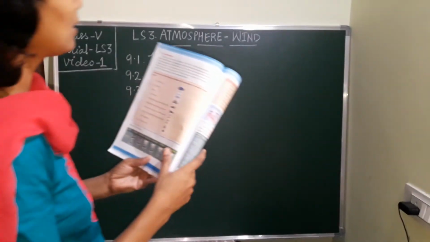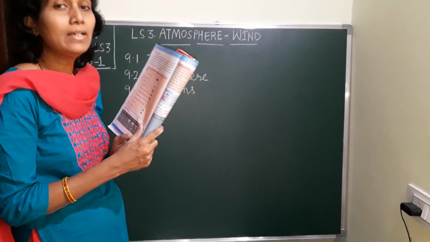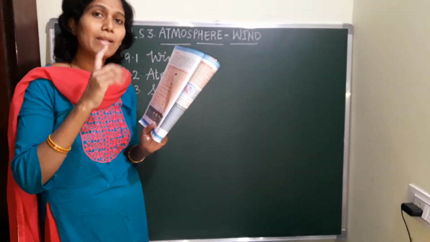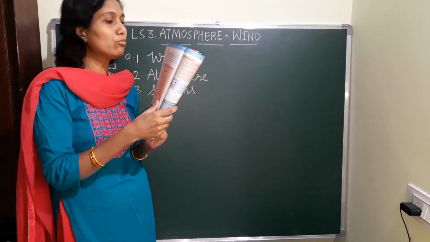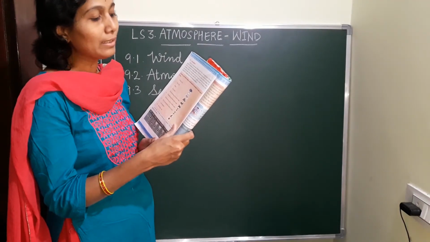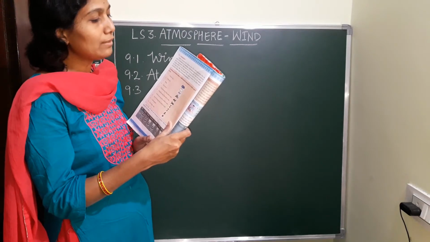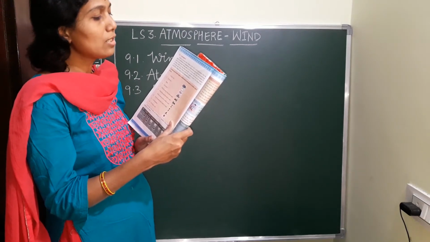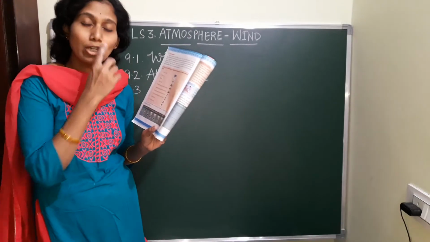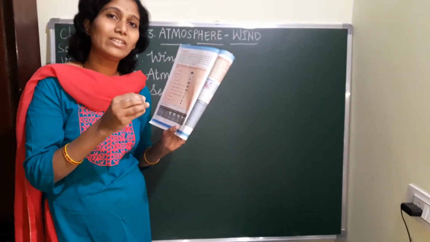Now here in this atmosphere, the earth is covered with a blanket of air. This is called atmosphere. What is atmosphere? The earth is covered with a blanket of air, that is called atmosphere. With the help of information on the temperature, clouds and humidity, atmospheric conditions can be determined. To know more, you have to watch the news on TV. Every day after completing the news, what will they give? They will give the weather report.